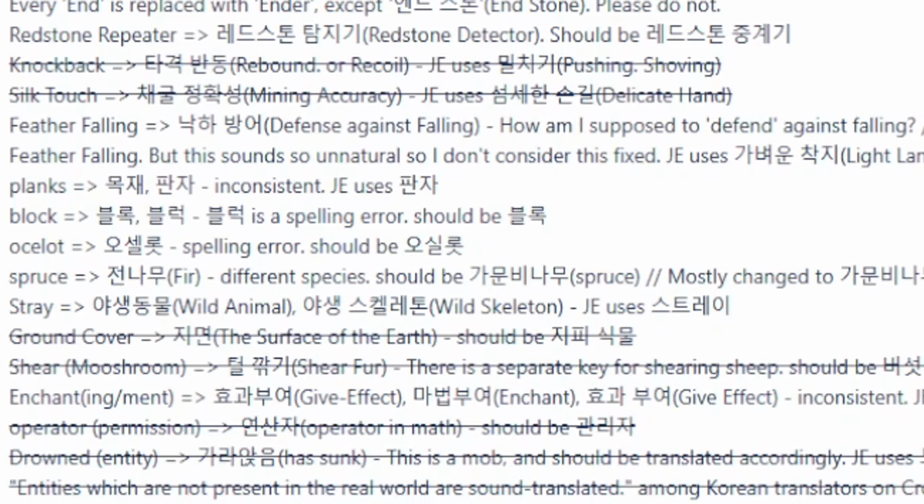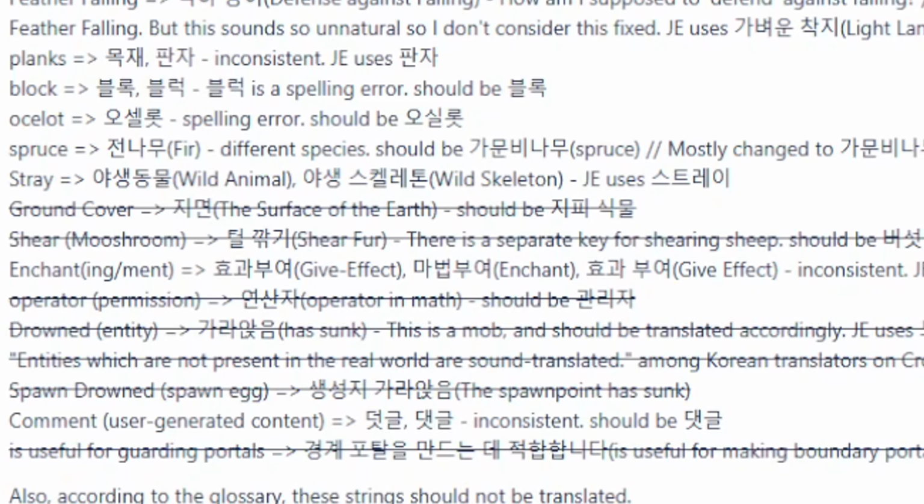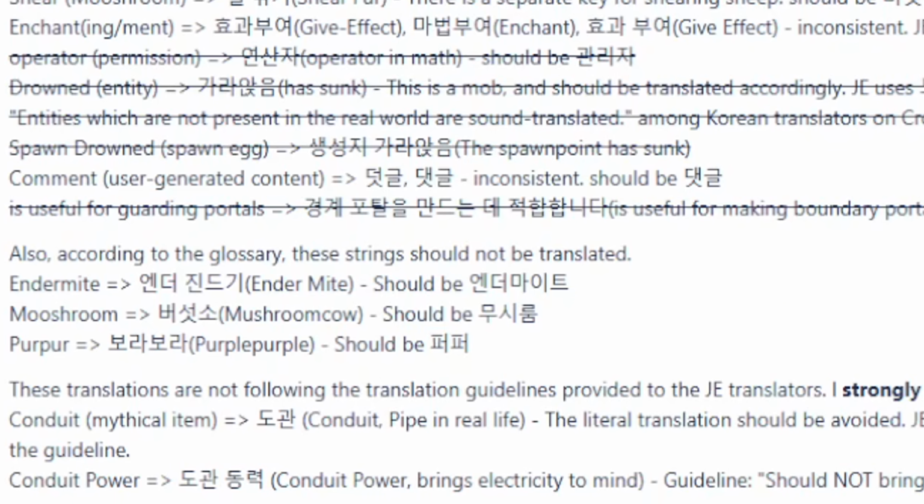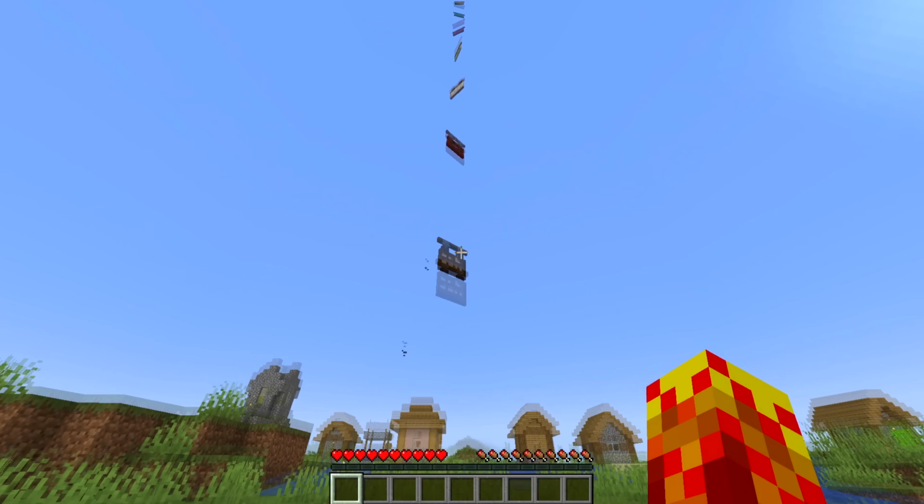Here's a list that was also provided under the bug report. But hey, if we agree to use these alternative translations and they're verified to be accurate, then we should just send all Minecraft signs directly to the gallows.